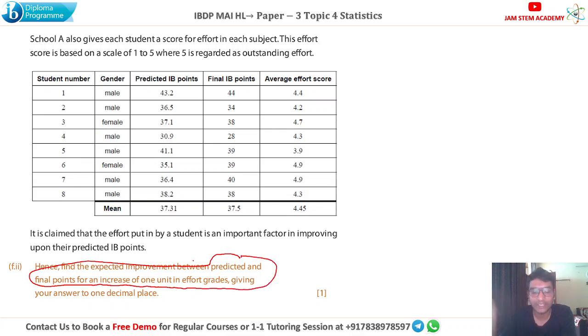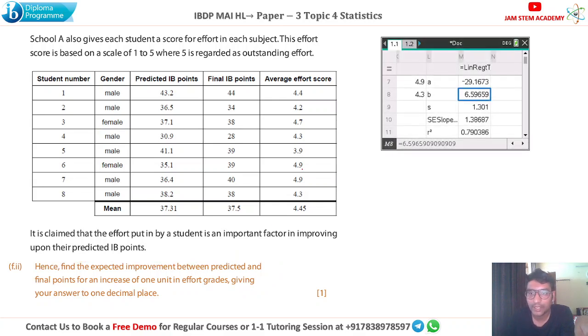So what is that? We already calculated it in our linear regression t-test. Go back to that. Okay, here this part b, right? What is that? It is actually the gradient, right? a plus bx was the linear regression equation. So this value is the gradient, and this is our answer, right? In this case, you can say 6.6 will be the gradient of the regression line, and also it is the expected improvement between the predicted and the final points for the increase of 1 unit in effort grades. Okay.